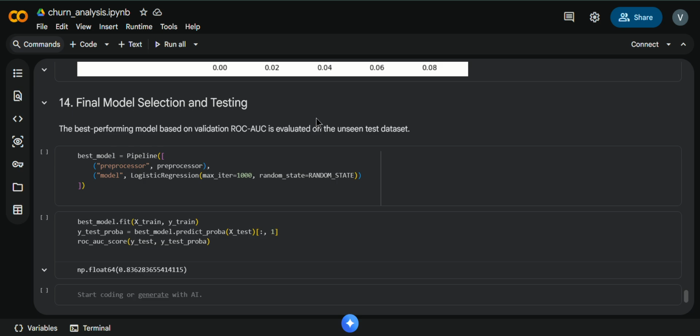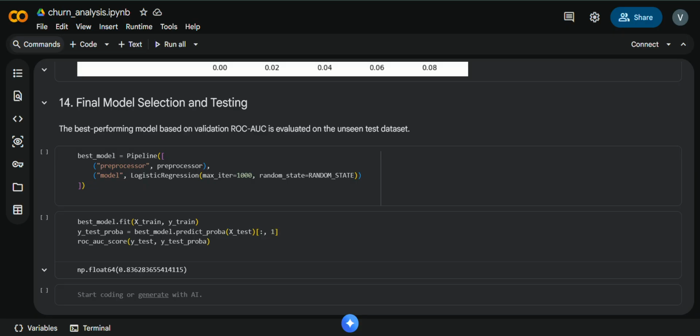Based on the validation results, logistic regression received the highest ROC-AUC score of around 0.85. Random forest and SVM also performed well but slightly lower. I suggested random forest as the final model because it offered the best overall ROC-AUC score. It has given a consistent performance, simpler interpretation, and better computational efficiency. When evaluated on the held-out test set, the model achieved an ROC-AUC score above 0.80, meeting the project requirement.